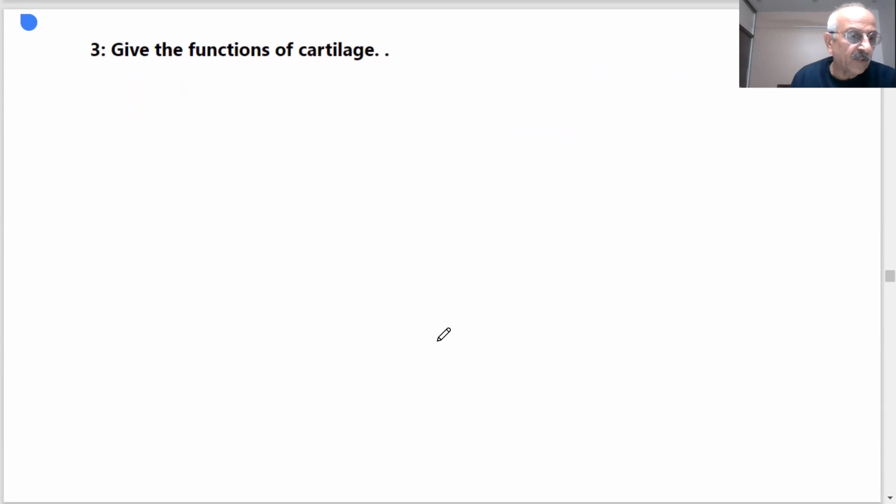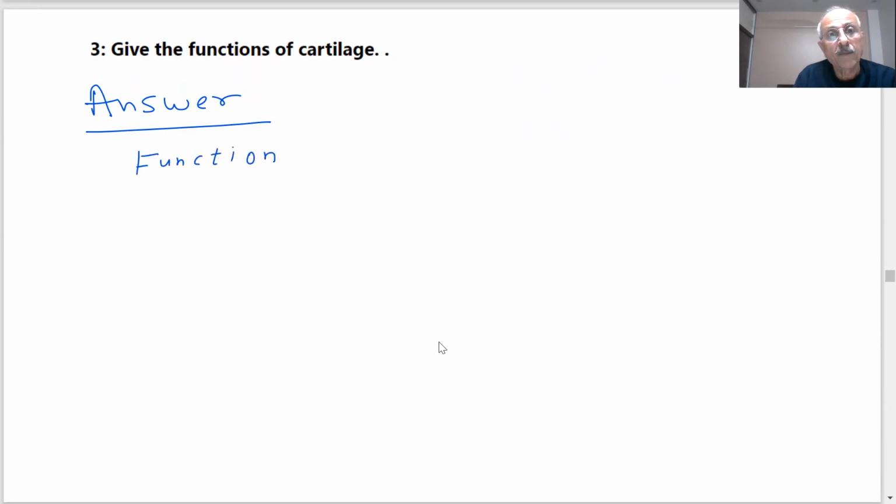Give the functions of the cartilage, students. It smoothens bone surfaces at joints.